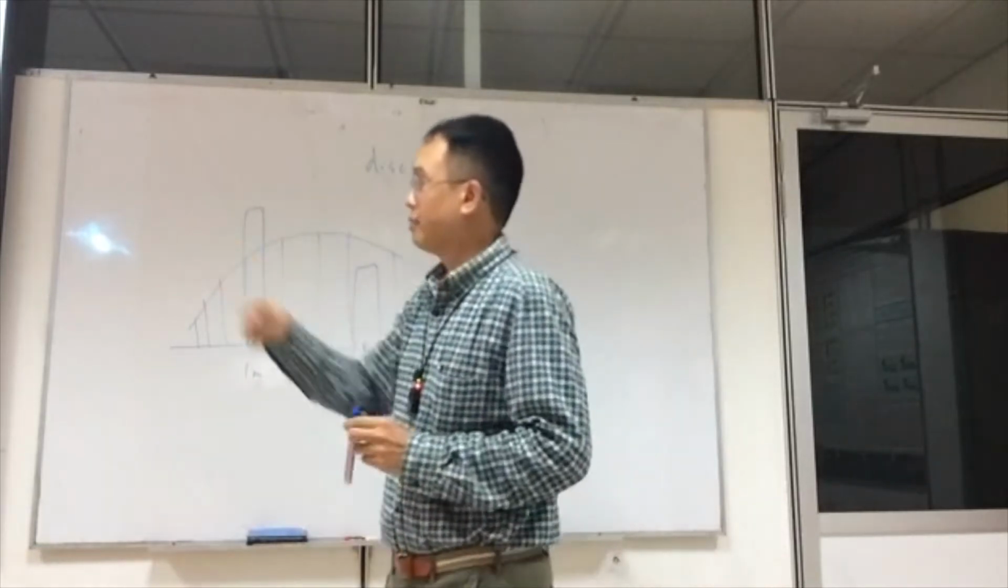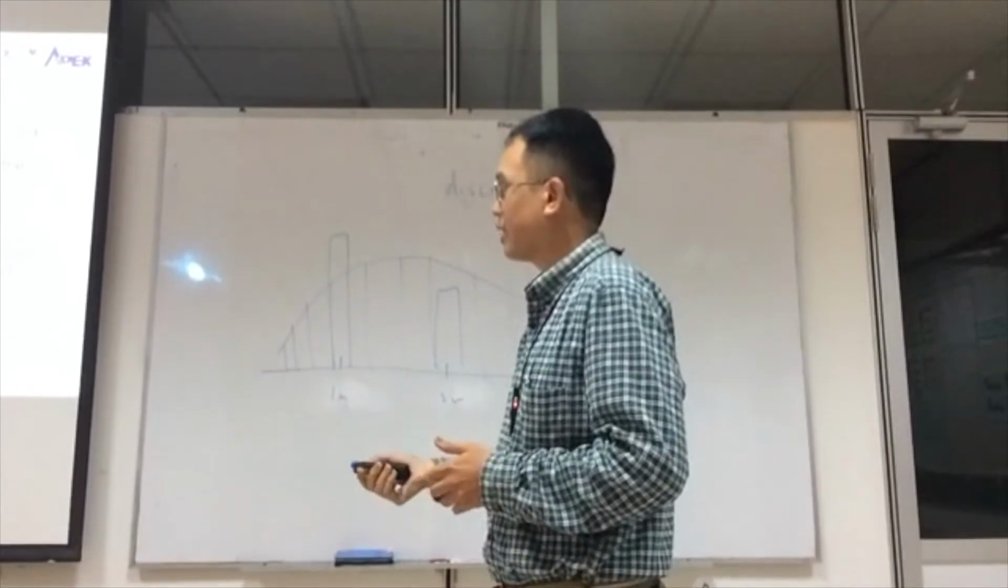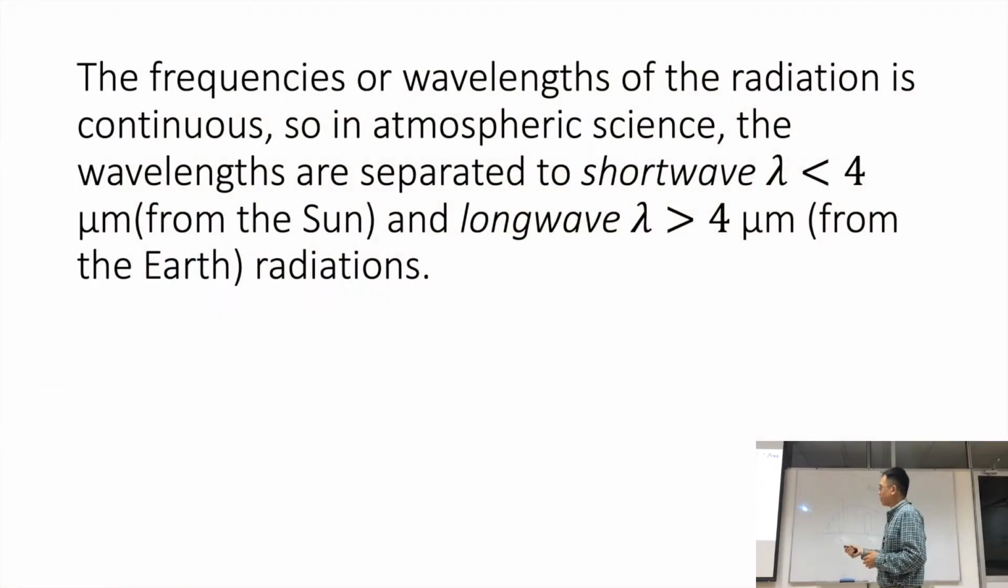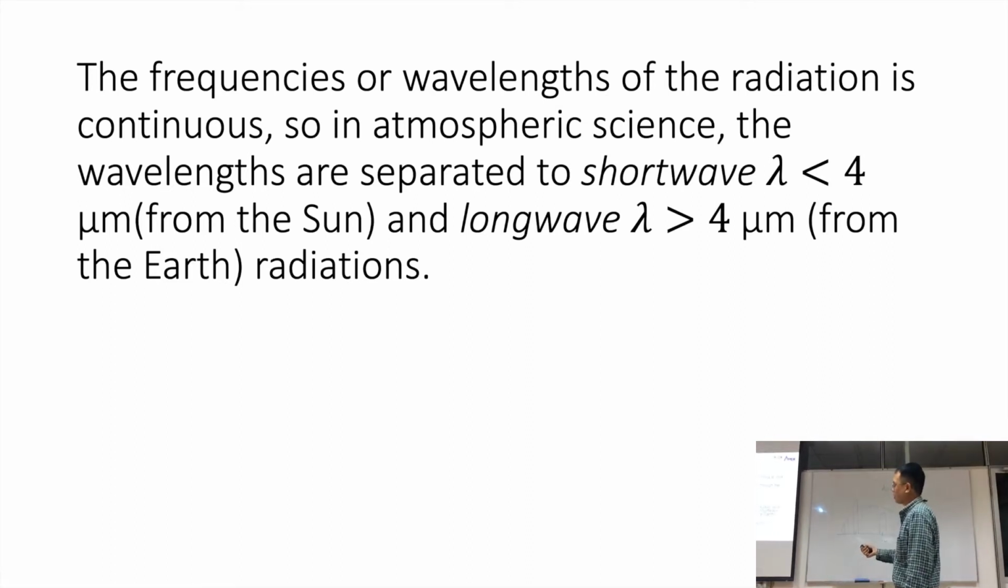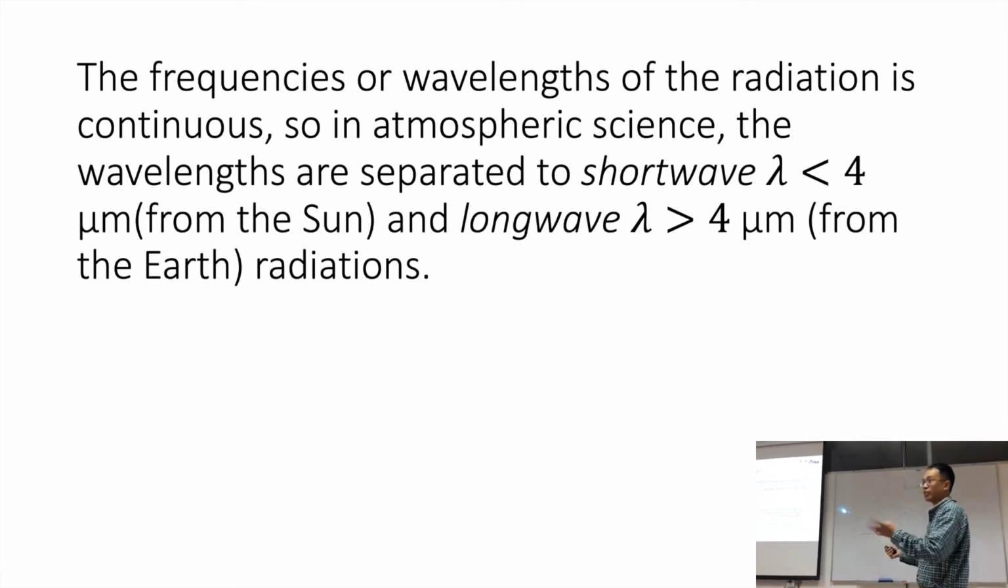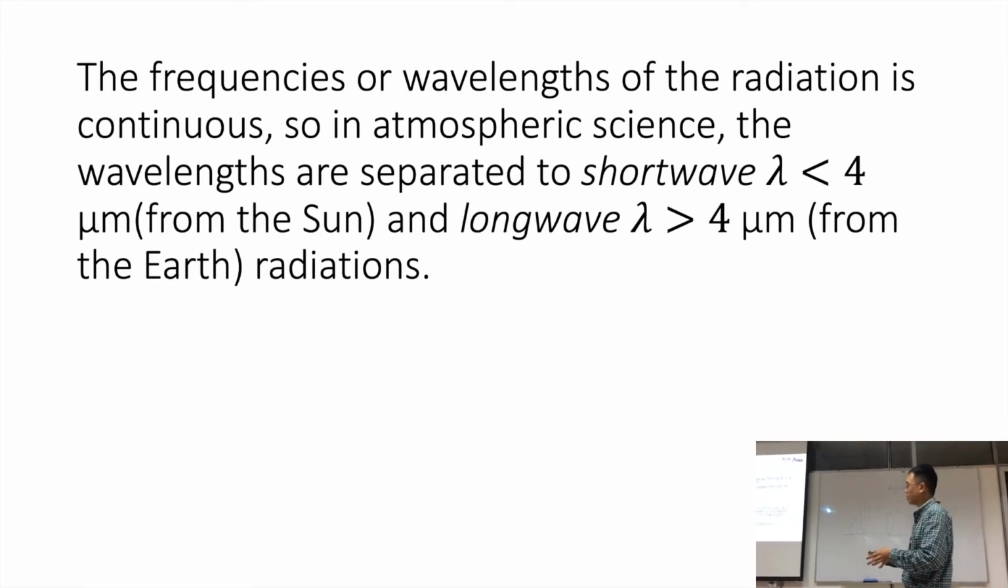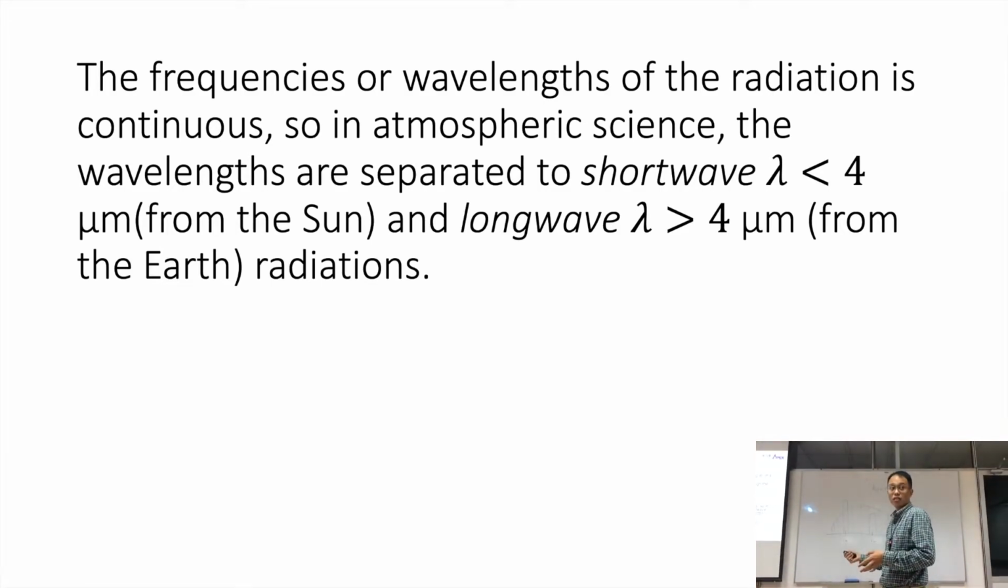So when you look at that description, it says that the frequencies or wavelengths of the radiation from the sun or light or electromagnetic radiation is continuous. So in atmospheric science, the wavelengths are separated into two, just to simplify the types of radiation there is. One is the shortwave radiation, and there's also the long-wave radiation.